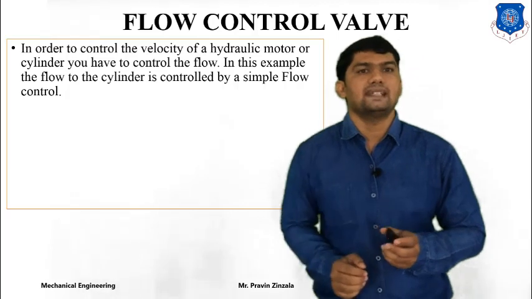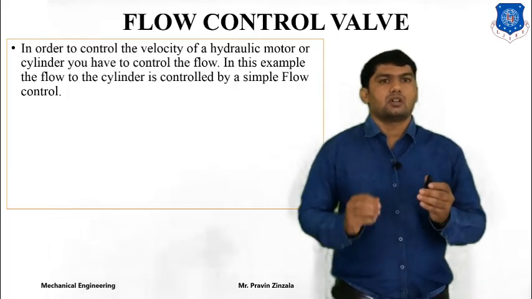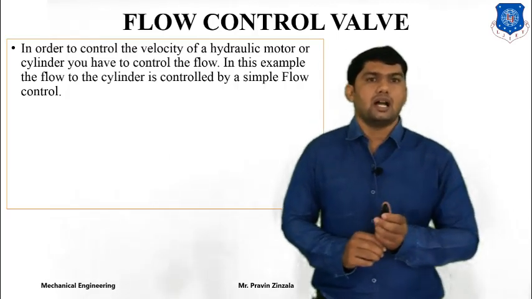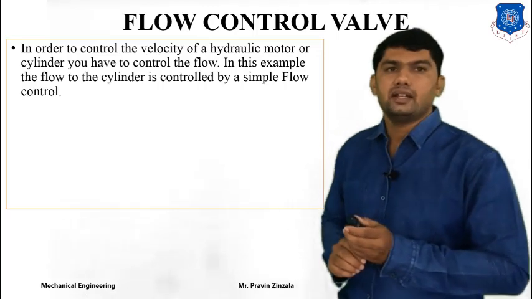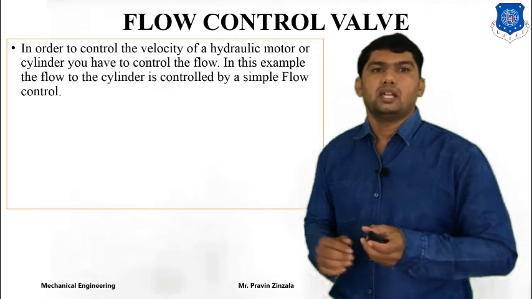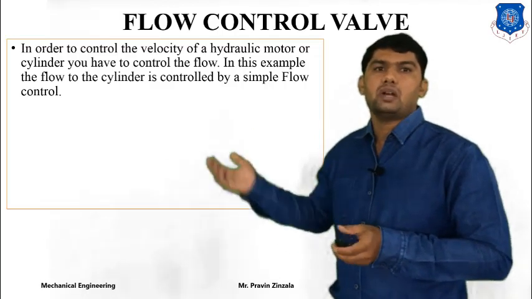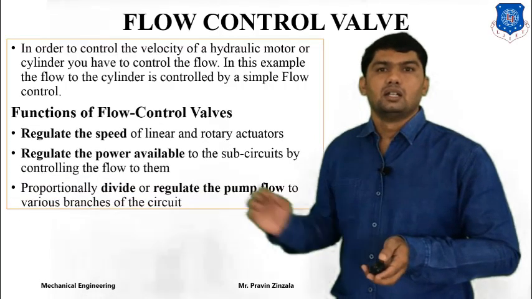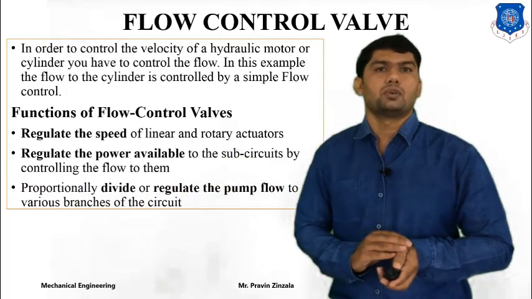So we can also say that the velocity control of a hydraulic motor or hydraulic cylinder can be done by changing the flow rate of the fluid, and changing the flow rate can be done by the flow control valve. Now we will discuss the function of the flow control valve.